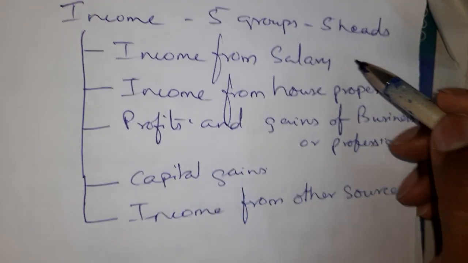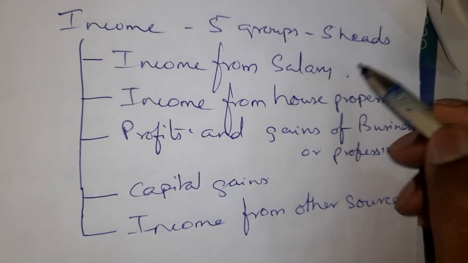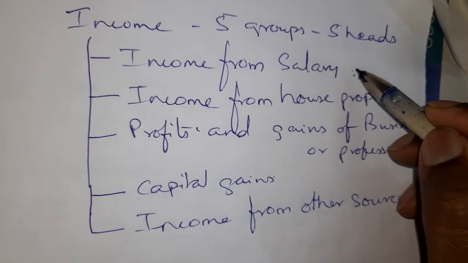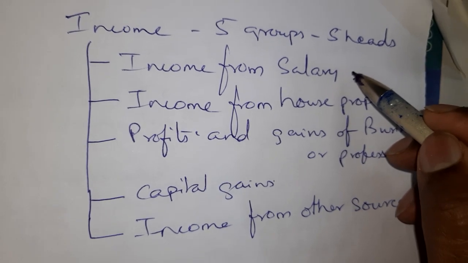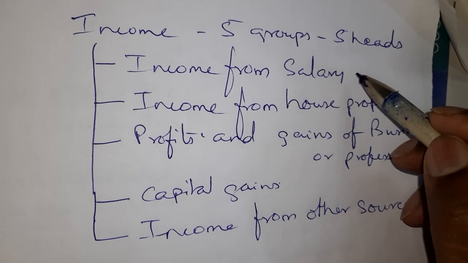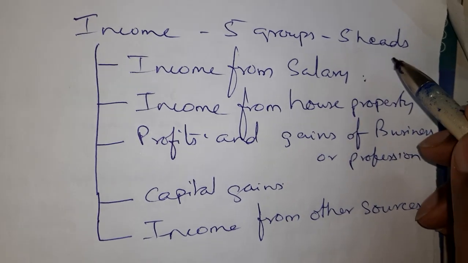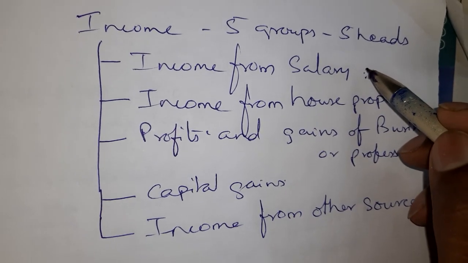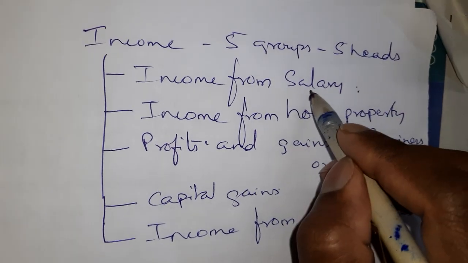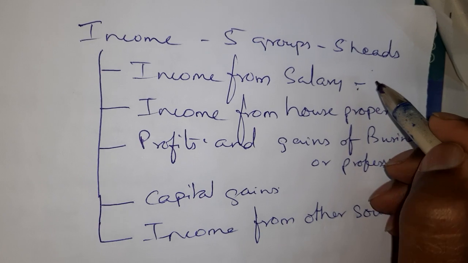First one is income from salary. If you have a job, if you are employed, and you get any salary, along with the salary, whatever benefits you get are all grouped as salary, and we will show it under this head.